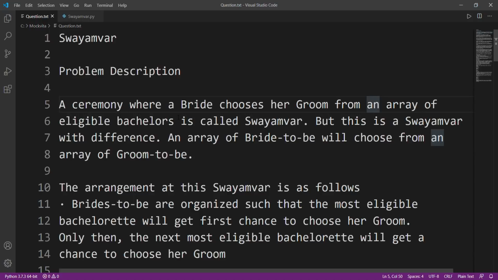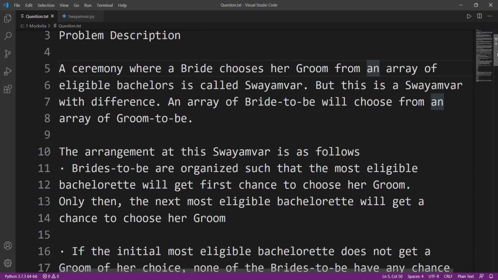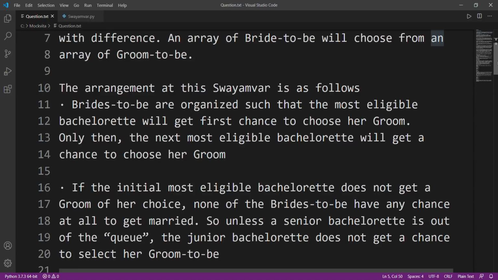A ceremony where a bride chooses a groom from an array of eligible bachelors is called swayamvar, but this is a swayamvar with a difference. An array of brides-to-be will choose from an array of grooms-to-be. Most of the info that they have given us in this question is useless, but there are some key points hidden, and we need to notice them.